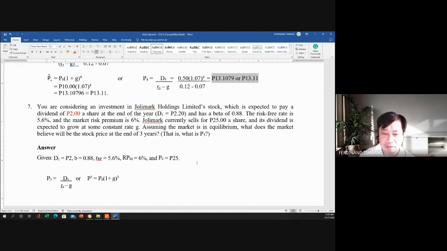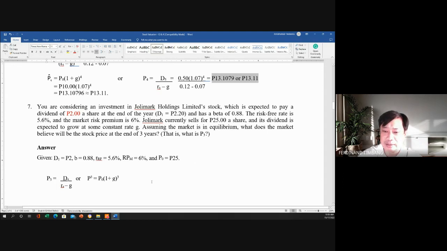Jolly Mark currently sells for 25 a share and its dividend is expected to grow at some constant rate G. Assuming the market is in equilibrium, what does the market believe will be the stock price at the end of 3 years? So that is P3.